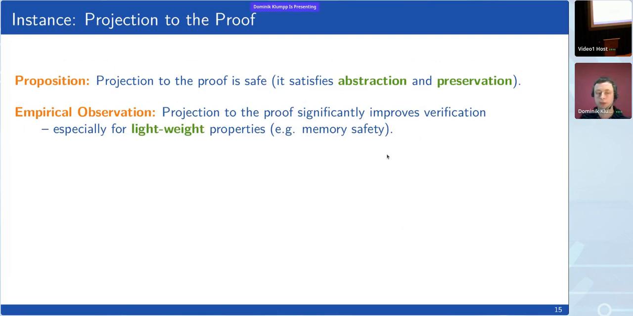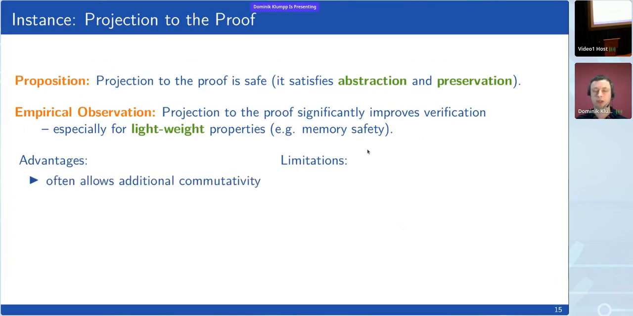And we also have an empirical evaluation in the paper, which shows that it can significantly improve verification, especially if we look at lightweight properties like memory safety, where there are typically many variables that are not relevant and can be abstracted away. I'm not going to go into too much detail here, but you can find the statistics in the paper.